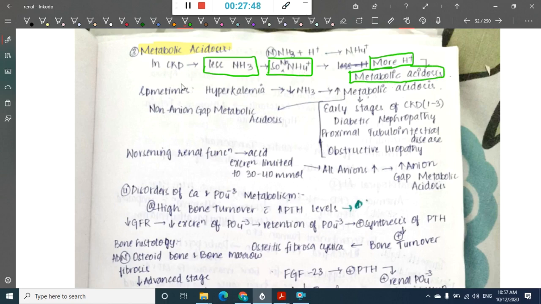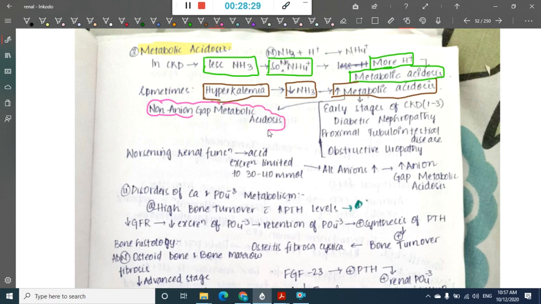And sometimes we have one more mechanism. In the second mechanism, we have hyperkalemia in chronic kidney disease. This hyperkalemia also decreases the ammonium level, and whenever there is decreased ammonium level, there is again increased metabolic acidosis. This metabolic acidosis which you see in chronic kidney disease is a type of non-anion gap metabolic acidosis. You should remember this and take it into account.